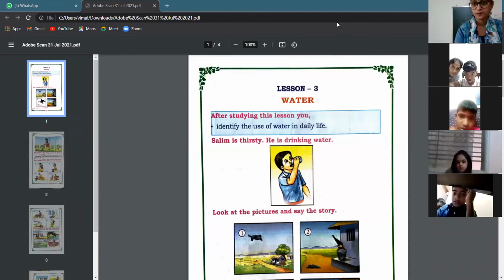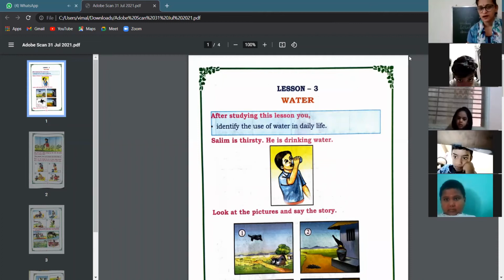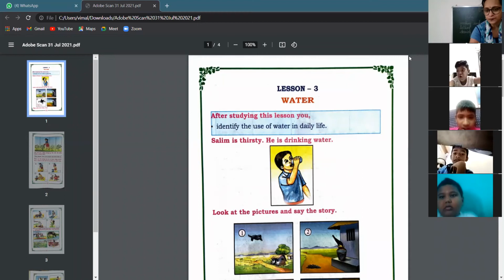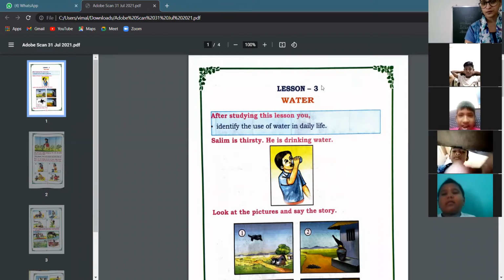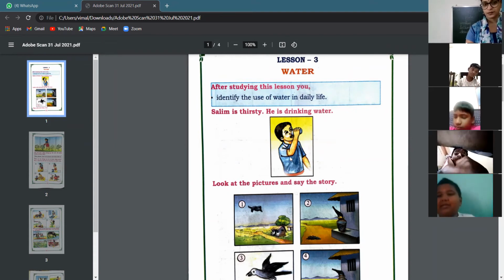One minute. So what do you see here? Can you see one boy? What is he doing? Drinking water. This boy's name is Salim. Salim is thirsty. So because he's thirsty, what is he doing? He is drinking water.